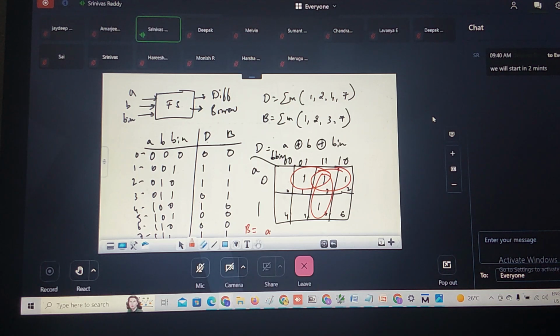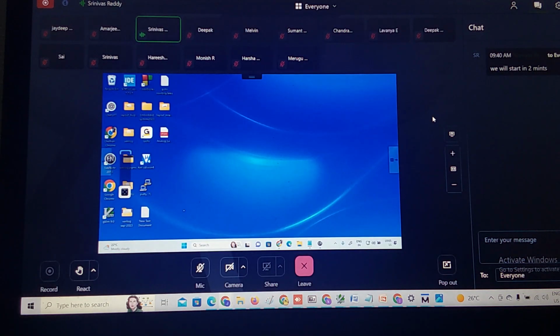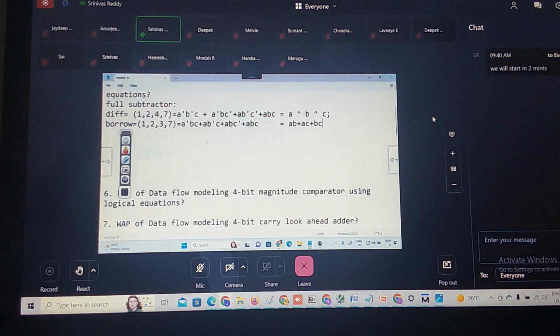So what is the expression I will be getting for borrow? For this grouping it is nothing but A bar, B will knock out, you will be getting B in, plus. For the 3 and 7 grouping it is B, B in, correct? Plus for this grouping A bar B. So A bar B plus A bar B in plus B and B in. So this is the expression for the borrow. Correct? Can you tell me what the borrow expression is now?